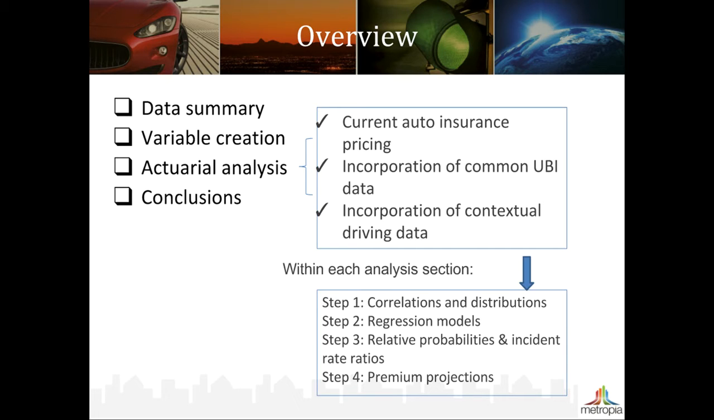Then we perform regression analysis, and from the model outputs, we calculate the relative probabilities of loss and incident rate ratios. Based on the probabilities, we then project premiums given risk factors and estimate potential premium undercharge resulting from adverse selection.